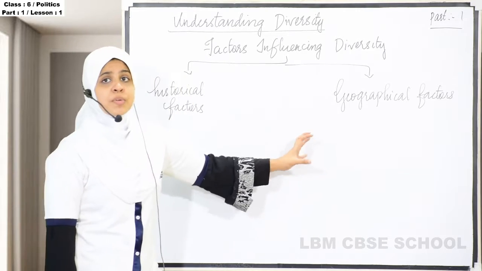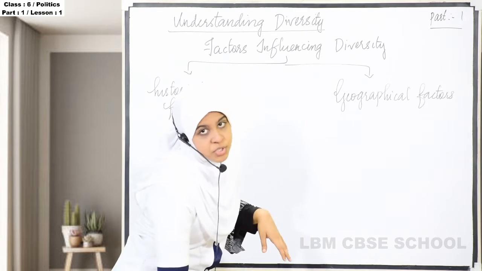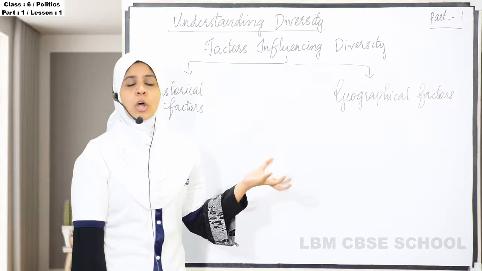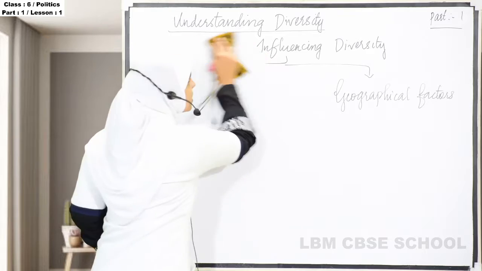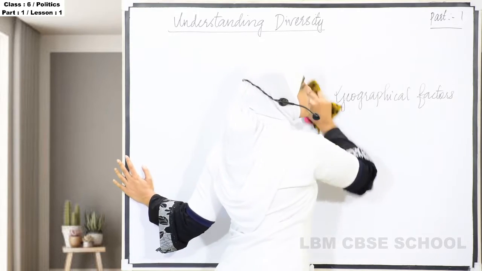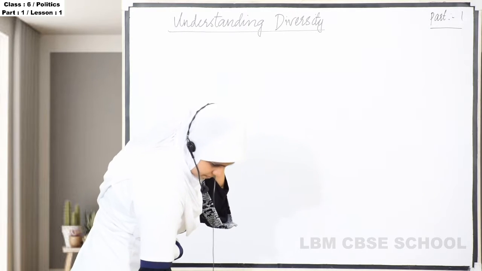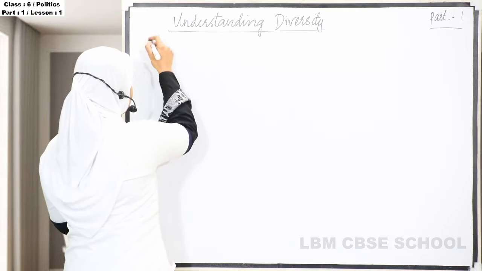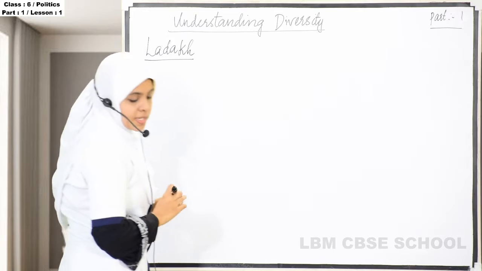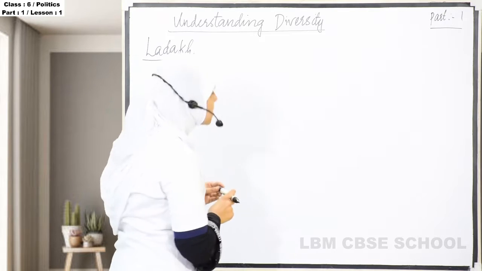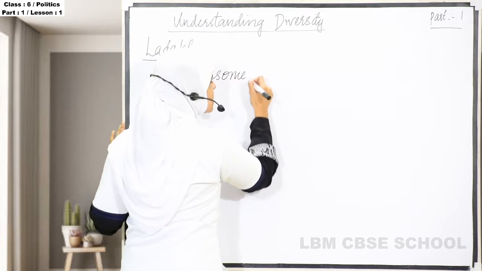In order to understand the diversities that India has, we will study with the example of two places which are almost opposite to each other. The first one is Ladakh. The first place that you have to study in your textbook is Ladakh. Note down all the points. So this Ladakh has awesome physical features.